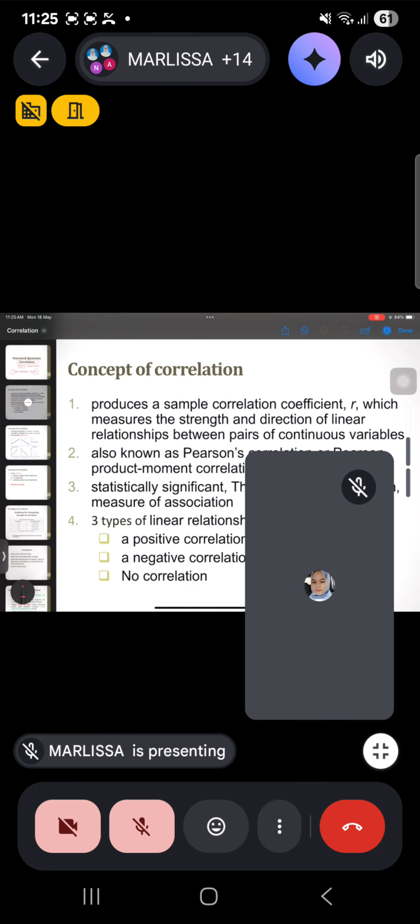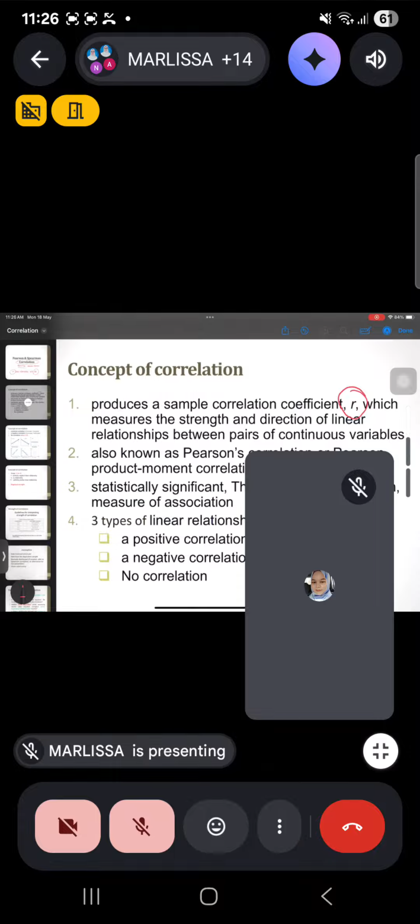Let's go back to t-test. T-test produces a t value. ANOVA produces an F value. For correlation, it produces an R value.